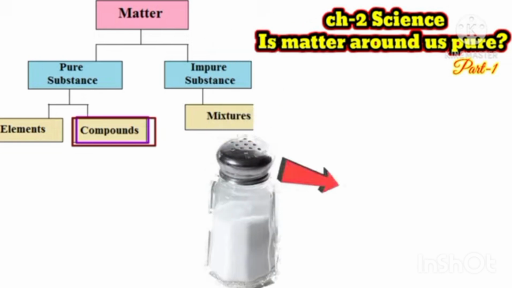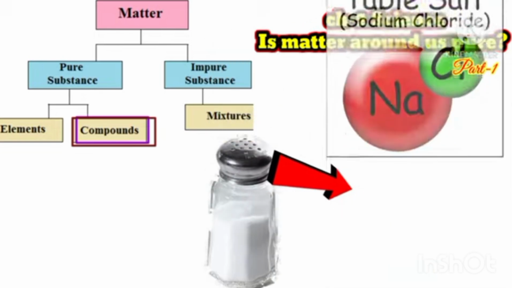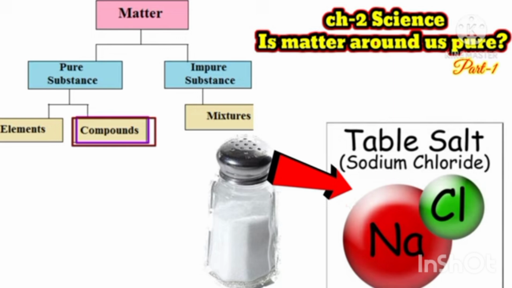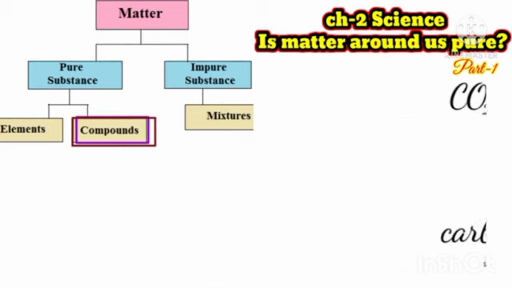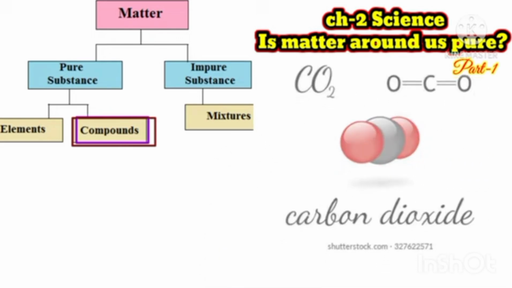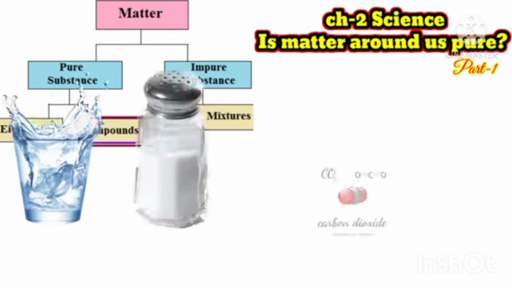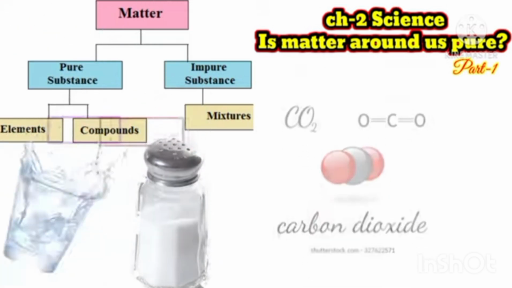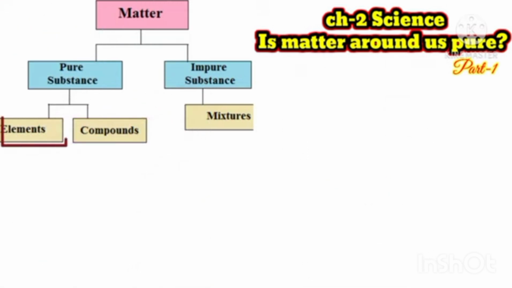This is the example of a substance like salt. Salt is made up of sodium and chlorine. This is the composition of fixed elements, so it is pure. I told you that it was impure, but it is not impure, it is a pure substance. Salt, water, all these are pure substances.